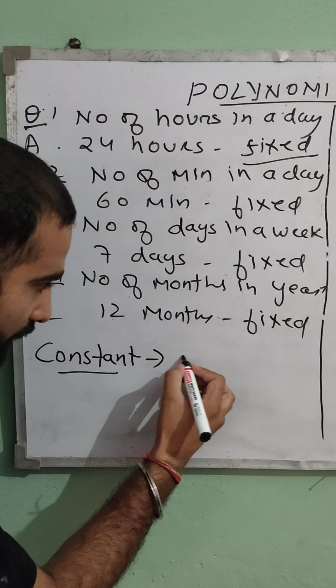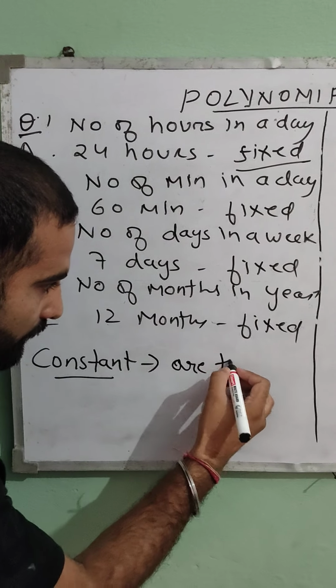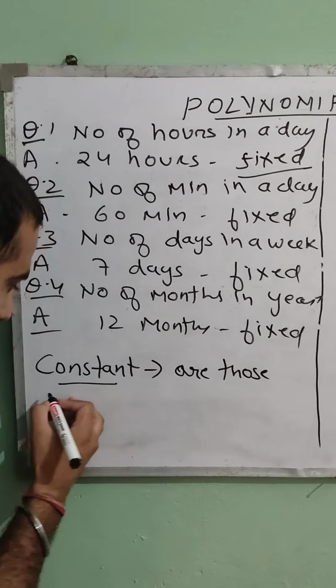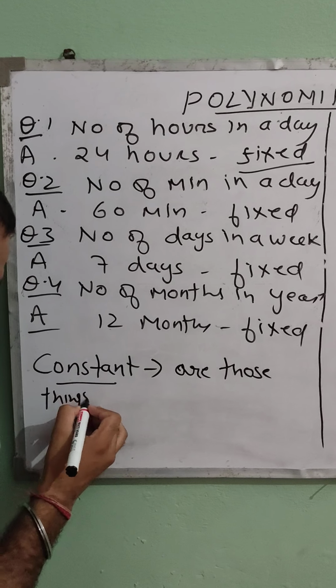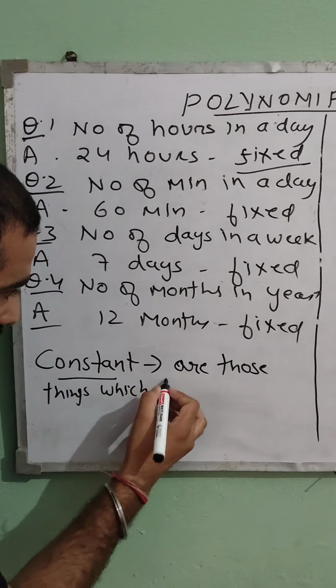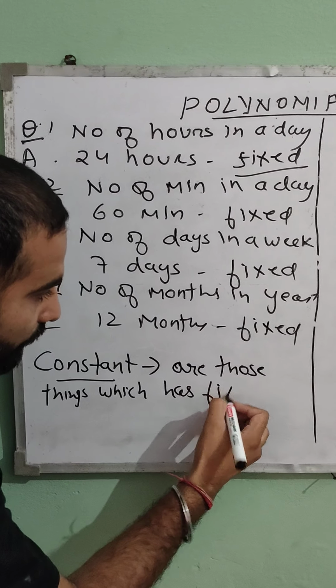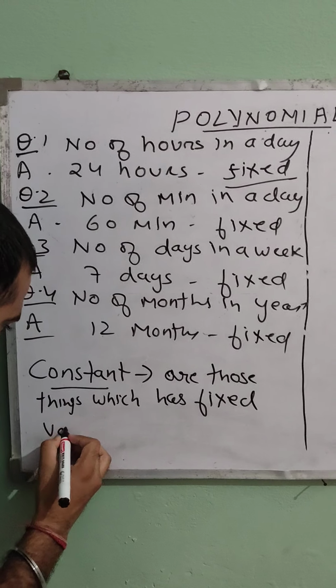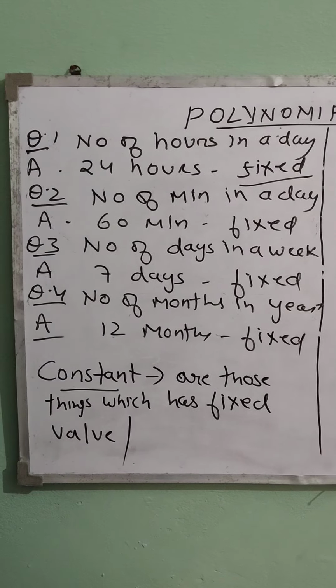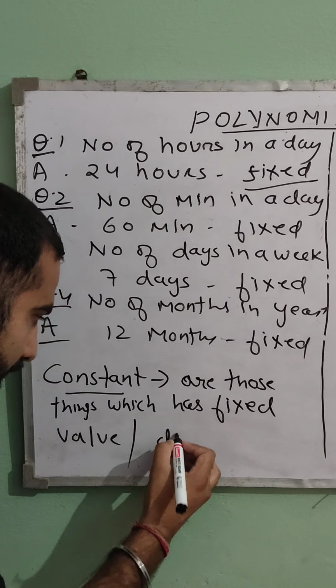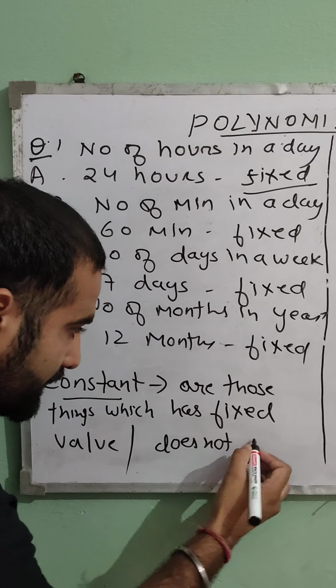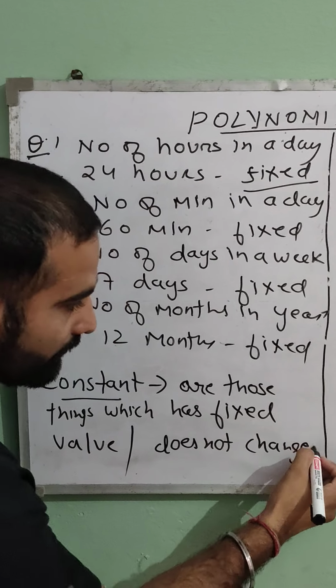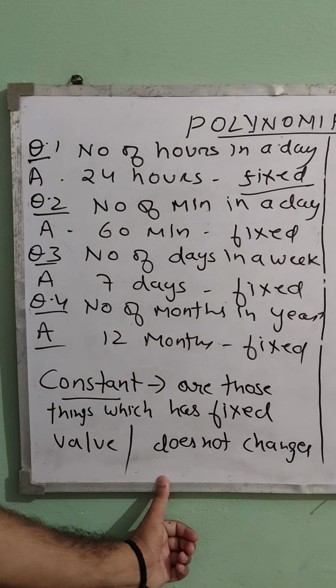The definition is: constants are those things which have what? A fixed value. Which have a fixed value, or you can say which don't change. Okay, I hope you understood what constants are.